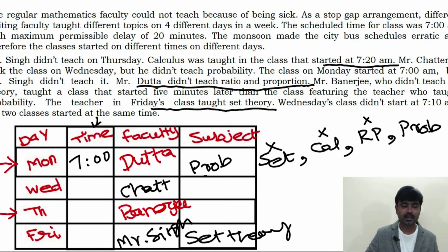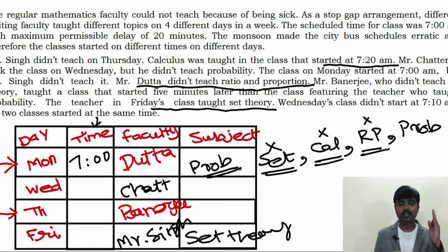That's very important. Using the day, you can eliminate set theory. Using the time, you can eliminate calculus. Using the faculty, you can eliminate ratios and proportion. The left out is probability. Subject on Monday is probability. Next, the left out are Wednesday and Thursday. Okay, now we know the subject on Monday is probability.